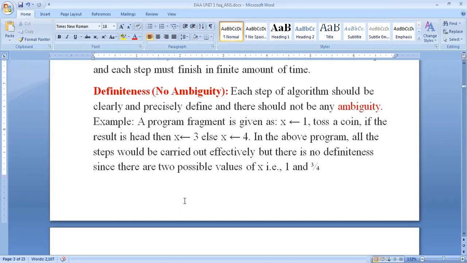There are four distinct areas of study: how to devise algorithms, how to validate algorithms, how to analyze algorithms, and how to test a program. These are the four areas relating to the study of algorithms.